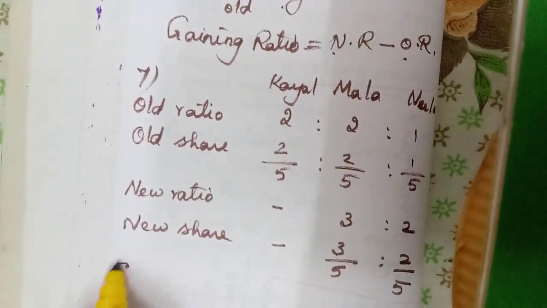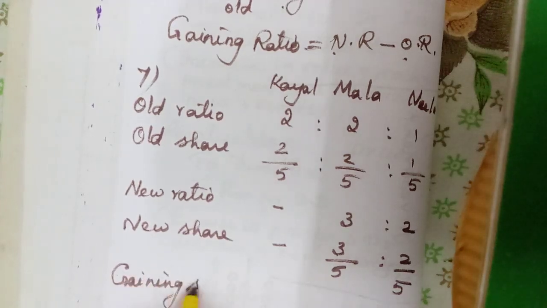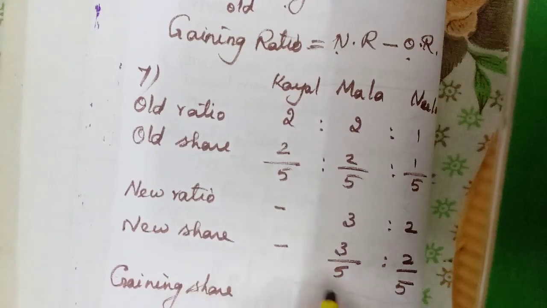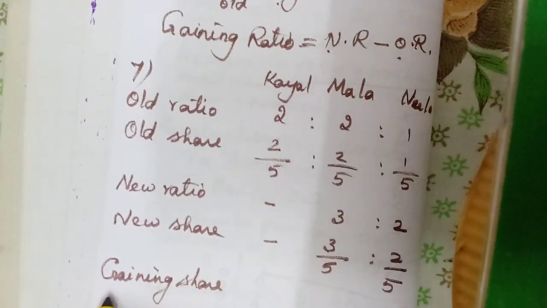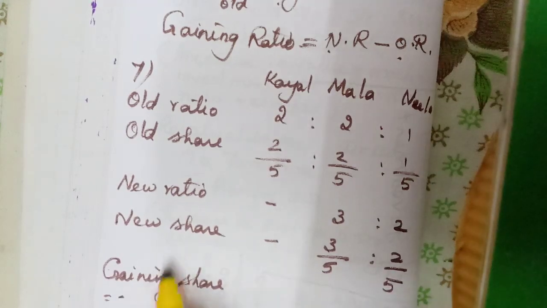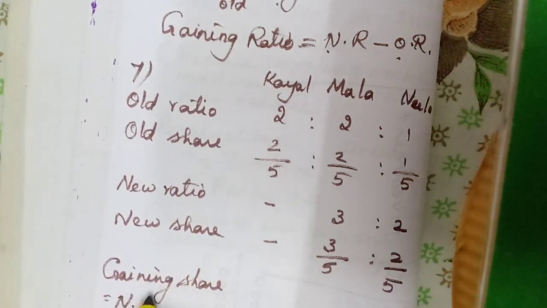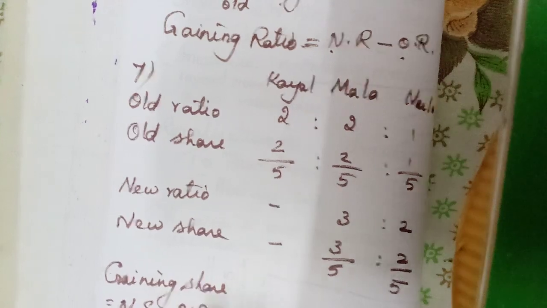Now the question is to calculate the gaining ratio. So first we will calculate the share. Gaining share is equal to, which will be more, new share minus old share.